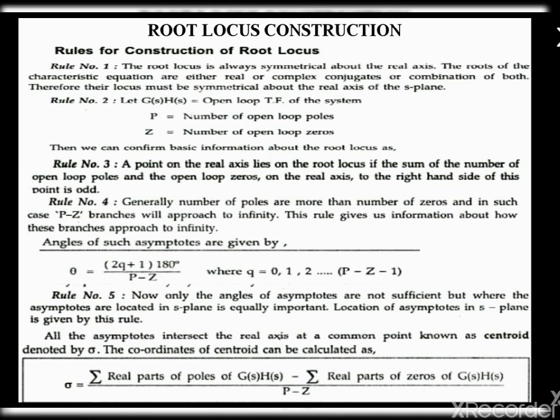Rule number 2: in the open loop transfer function of the system, P is the number of poles and Z is the number of zeros. In rule number 3, we have to find out the value of the root locus area. Rule number 4, we have to find out the angle of asymptotes, and rule number 5 is to find out the centroid value. These are the formulas for finding the angle of asymptotes and the value of the centroid.